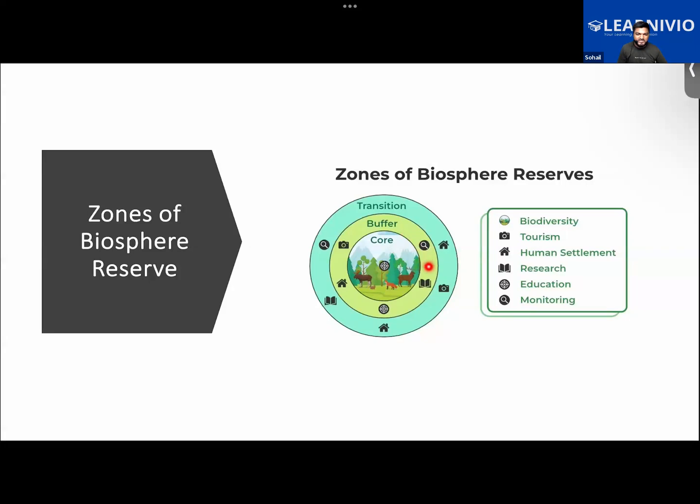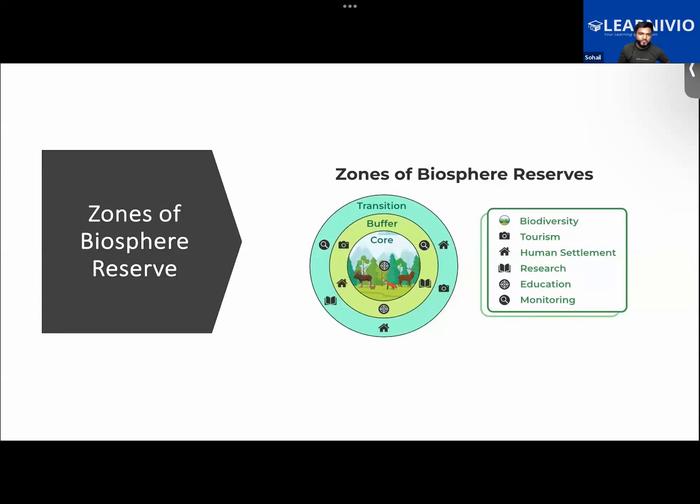But in the second zone, that is the middle zone or the buffer zone, activities like research will be allowed. That will also be education. So for research purposes, scientists would be allowed to visit the middle zone. Not the common people, not the tribal peoples. Furthermore, there would be forest guards in this region also, so monitoring will be done so that people do not enter into the core zone from the transition zone. And few human settlements would be allowed in this region.